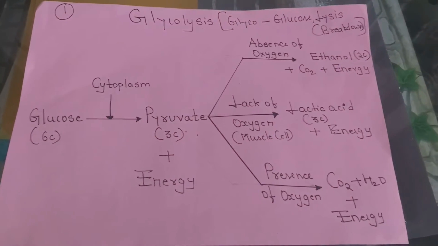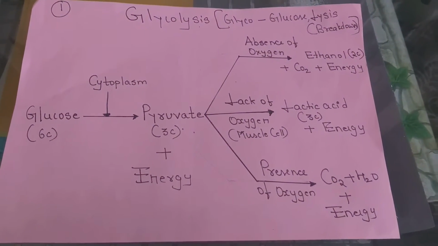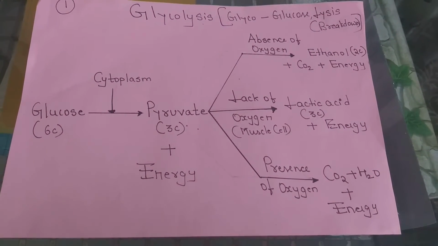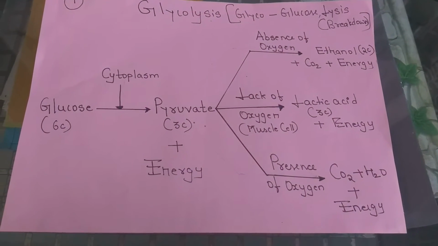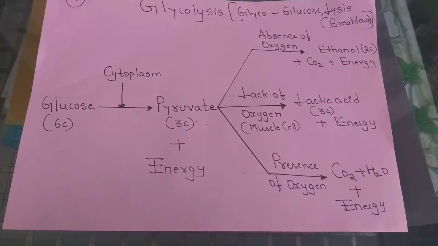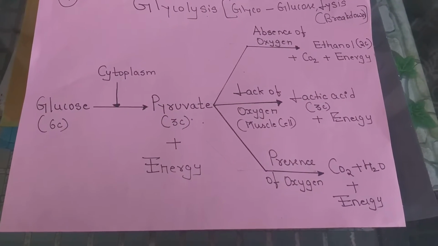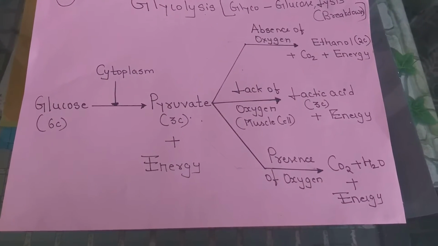Now let's see what happens in glycolysis. Glyco means glucose and lysis means splitting. So as the name suggests, glycolysis means splitting up of the glucose molecule. Whatever food we eat, through that food the cell receives glucose.